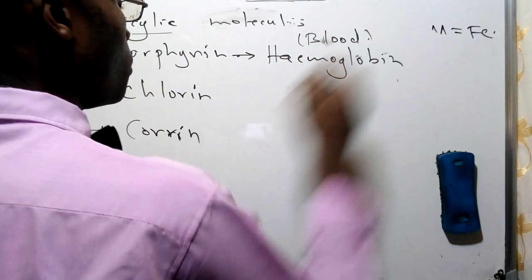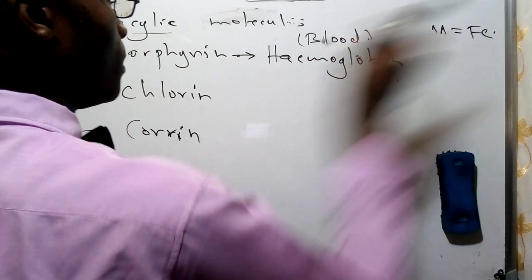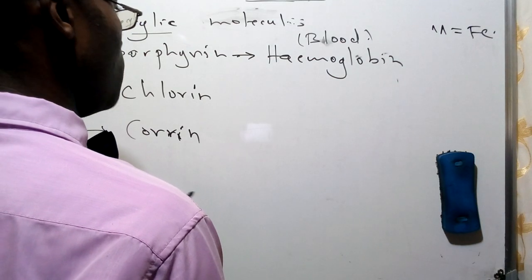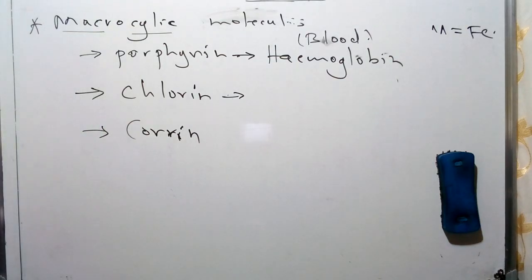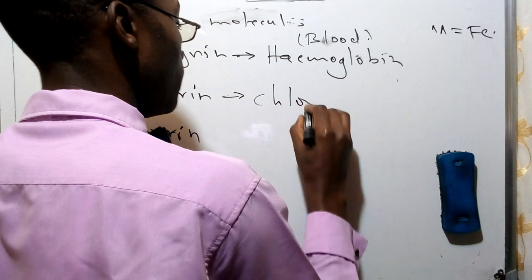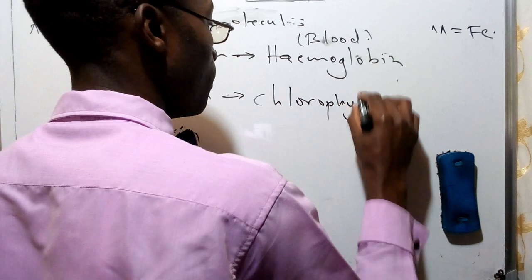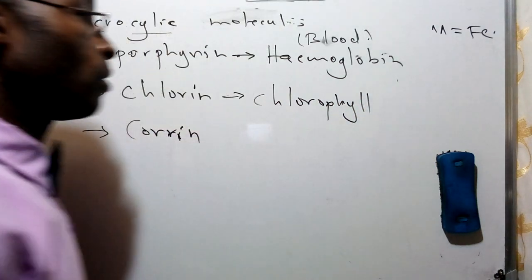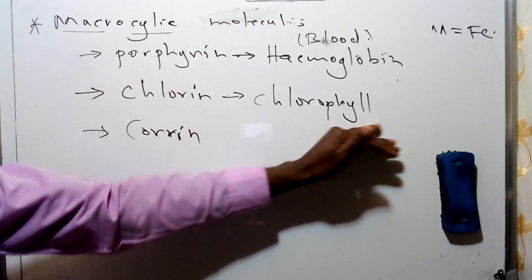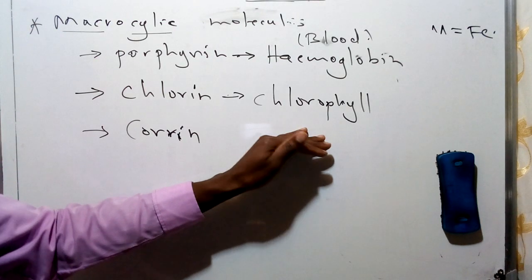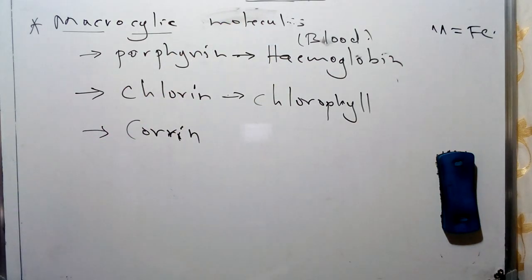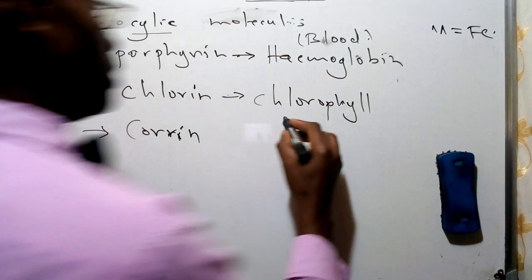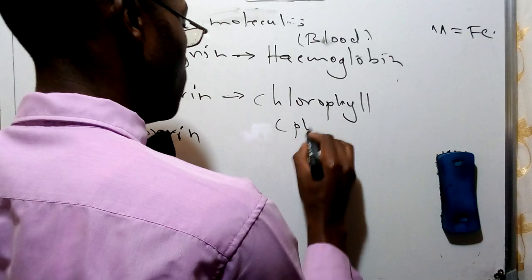So this is basically a constituent of blood, which has this specific type of coordination metal. For chlorin, this is found in what we refer to as chlorophyll. We have come across chlorophyll especially in the nutrition of plants, where we have this macrocyclic molecule consisting of a pigment that is responsible for what we refer to as photosynthesis.